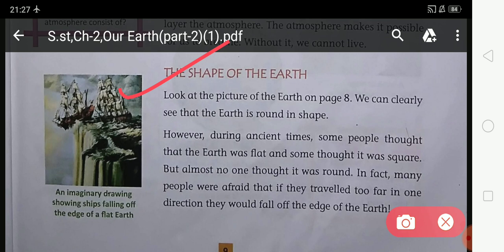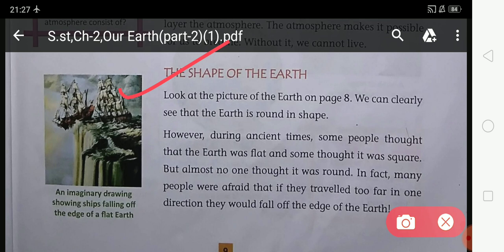However, during ancient times, some people thought that the earth was flat and some thought it was a square. But almost no one thought it was round.